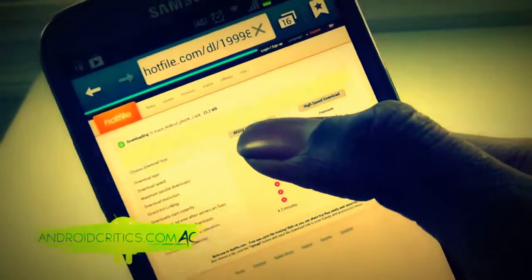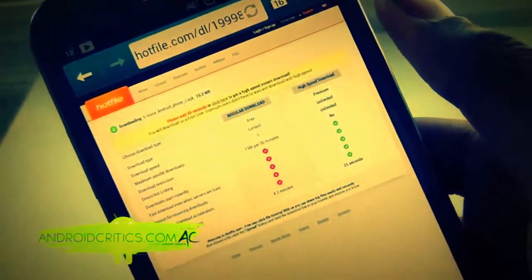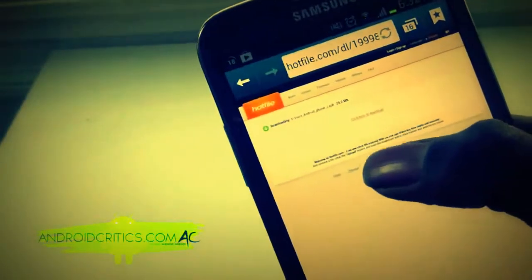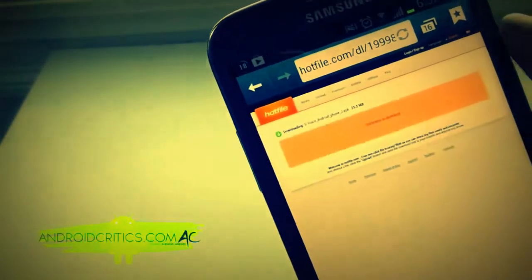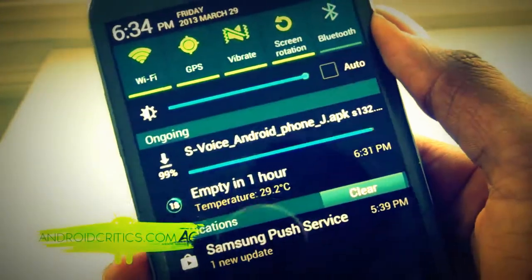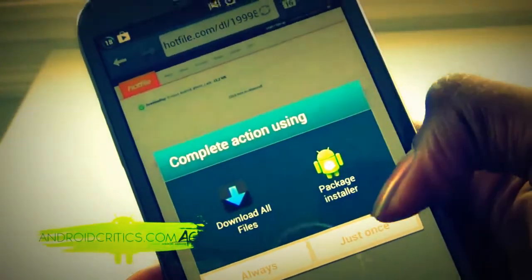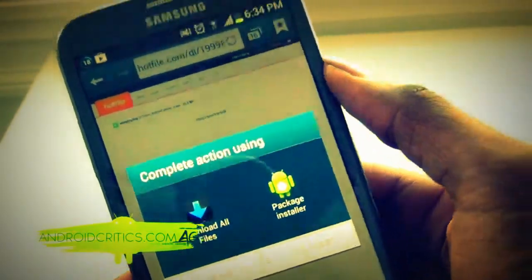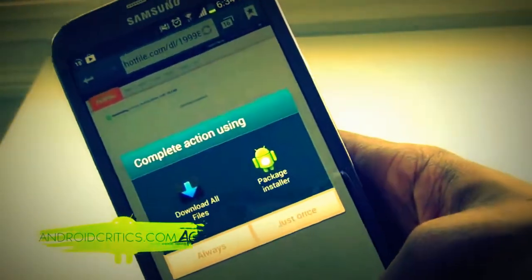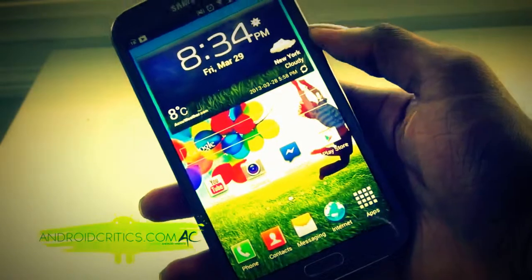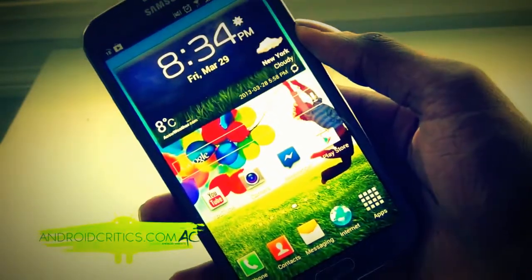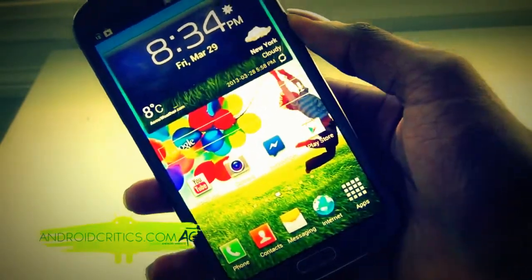And then you're just going to go ahead and press regular download. And then you can just go ahead and download it. And once it's finished downloading, you'll simply tap on it, and then you can just open it, and you'll have the new S-Voice APK. So thank you for watching this video on how to get the new S4 wallpapers, ringtones, and the new S-Voice app.